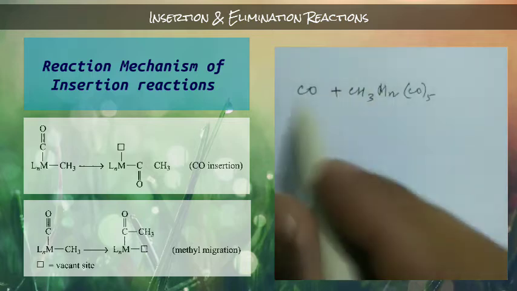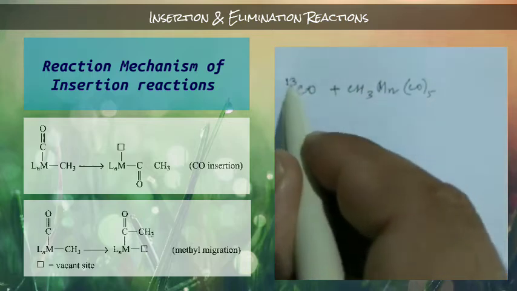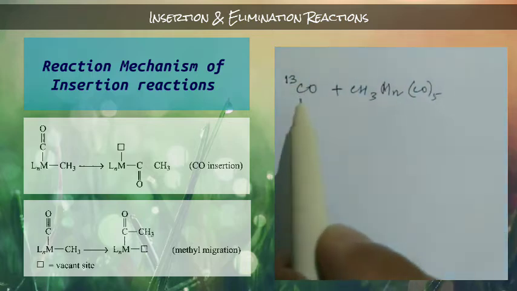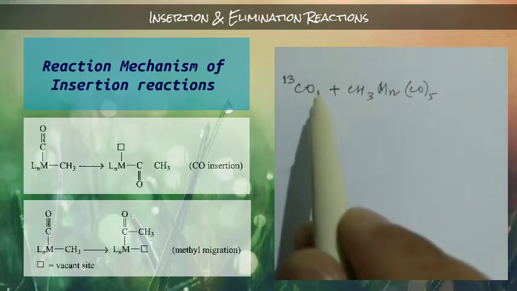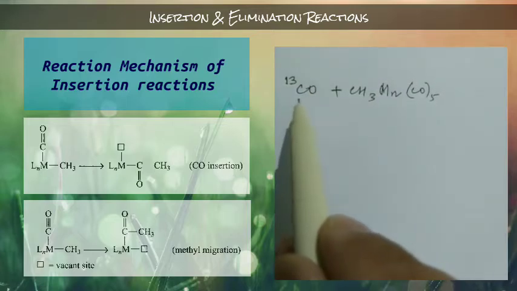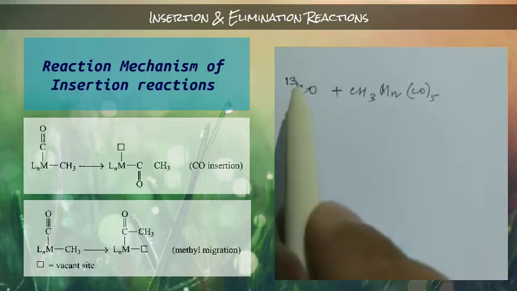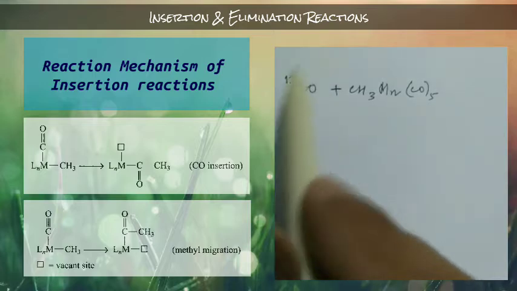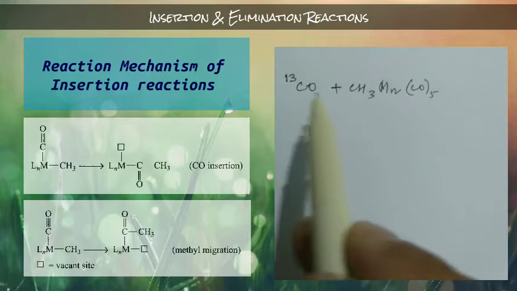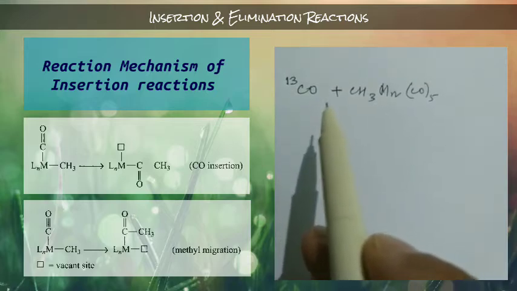For that we can use a labeled carbonyl ligand. That means for this carbon element we can take carbon 13 instead of carbon 12, because carbon 13 can be detected using some analytical technique.